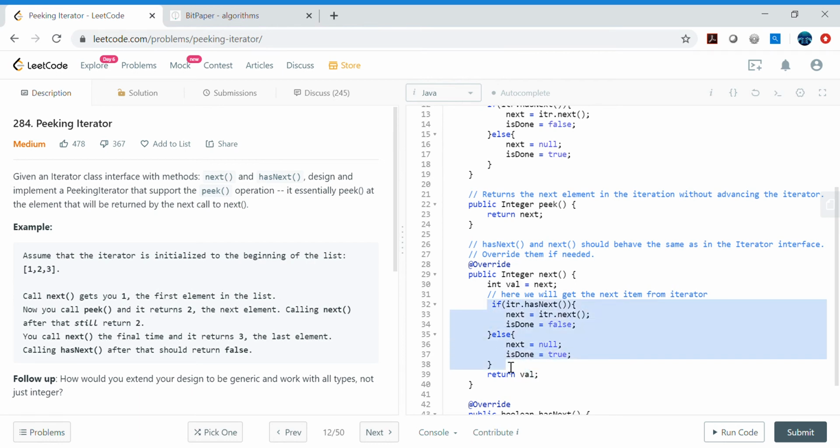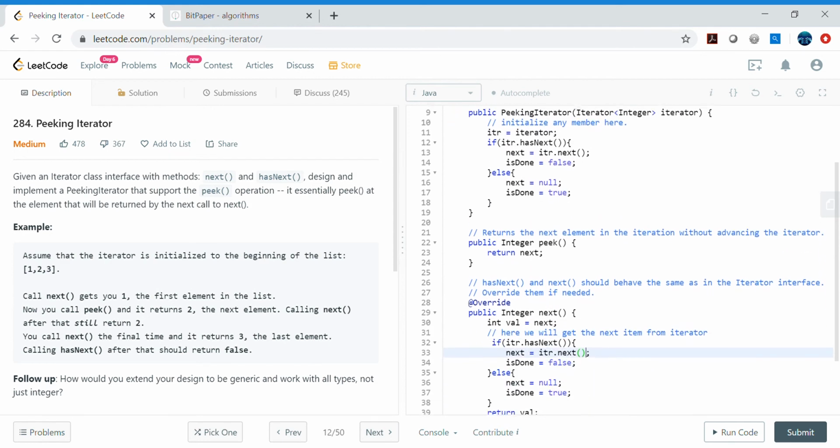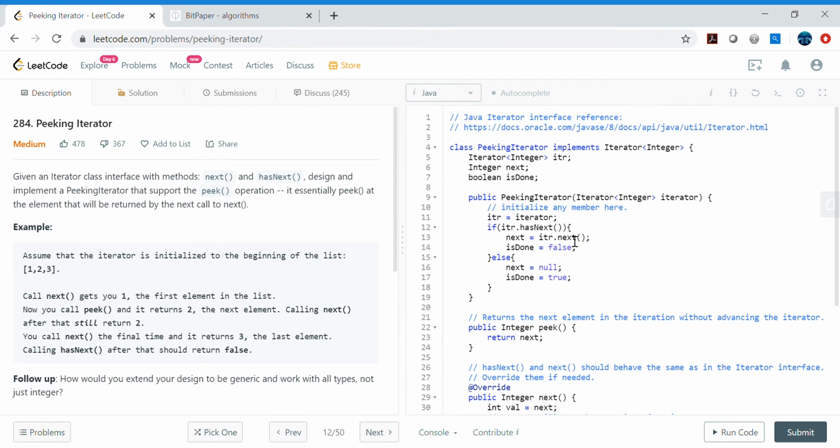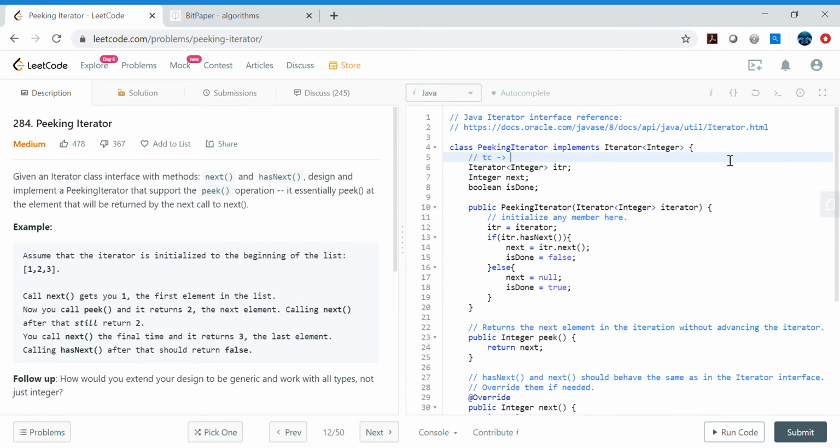So what we are doing is pre-computing this next value for the next iteration or the next step. We don't want to do lazy computing, but pre-computing here, so that we can return whenever it is needed. All these operations here are order one. If we calculate the complexity, the time complexity of all these operations is order one, and the space complexity is also order one, because we are not taking any additional storage, right?